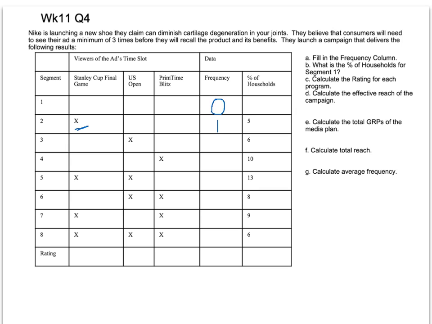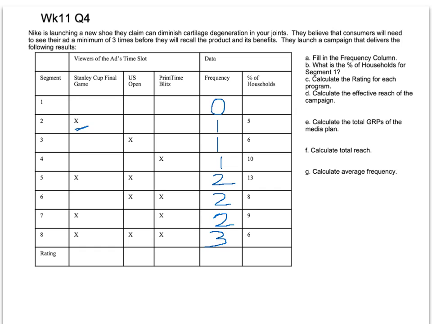There's 1 spot shown during the Stanley Cup final, so we have a frequency of 1 here. 1 for segment 3, 1 for segment 4, 2 X's for segment 5, 2 X's for segment 6, 2 X's for segment 7, and 3 X's for segment 8. So what we're seeing here is the X represents an ad displayed. And so the frequency is the impressions that would have been yielded to the folks that happen to be tuned in at that time.